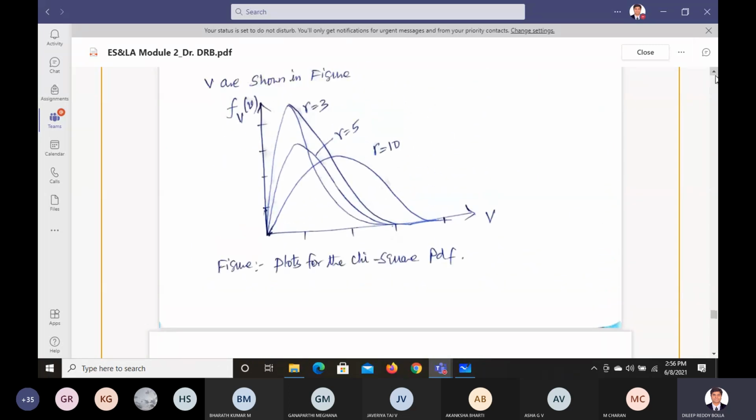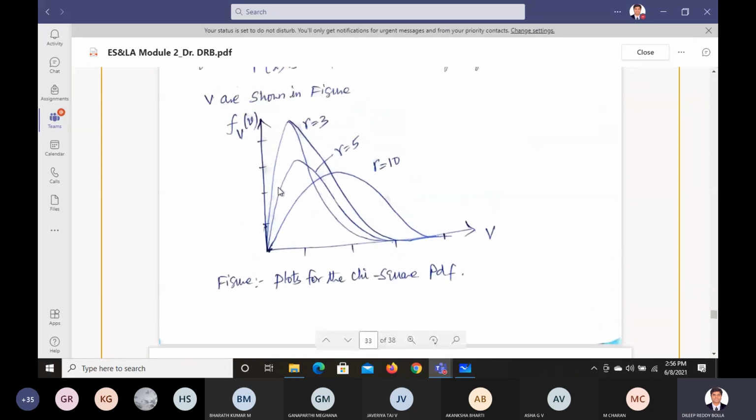So we have something here like this. There are two lines drawn. This line is not required, you can strike it off. Only this line you can use. Okay, R equals 3, 5 and 10. Let us say something like this. R equals 3, 5 and 10.